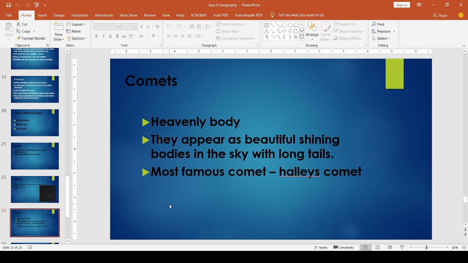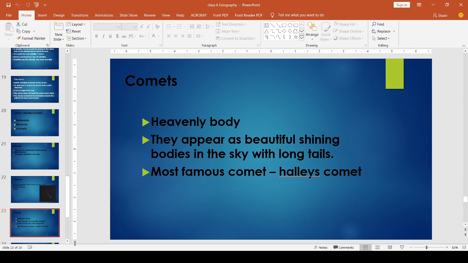Our Earth is like a tiny dot in this universe. Some of these stars are so far away from us that we see them as tiny dots in the sky, and their light needs thousands of years to reach us. So these are about the heavenly bodies.